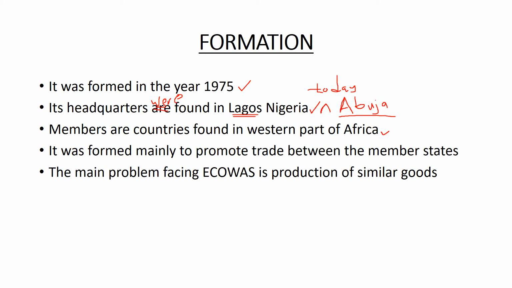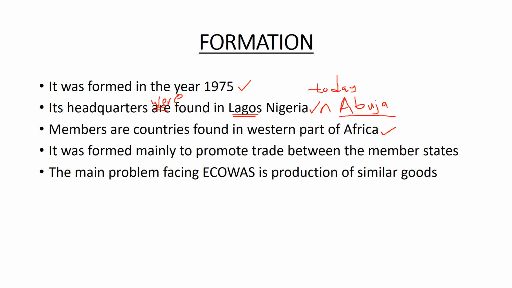Members are countries found in West Africa, in the western part of Africa, as the name suggests, Economic Community of West African States. This is a trade bloc whose members are located in West Africa. And you know West African countries, that one you can check from your atlas or from your textbook. You can see the countries that are found in West Africa.